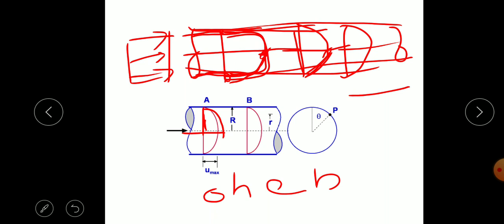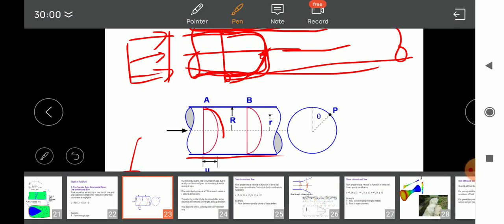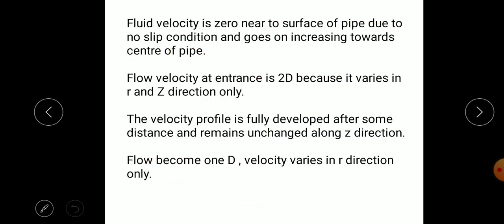The cylindrical coordinates are r, the radius, z along the length, and theta is the third dimension. We are not considering the velocity variation along z and theta, only the velocity change along the radius, which is considered as one dimensional flow.